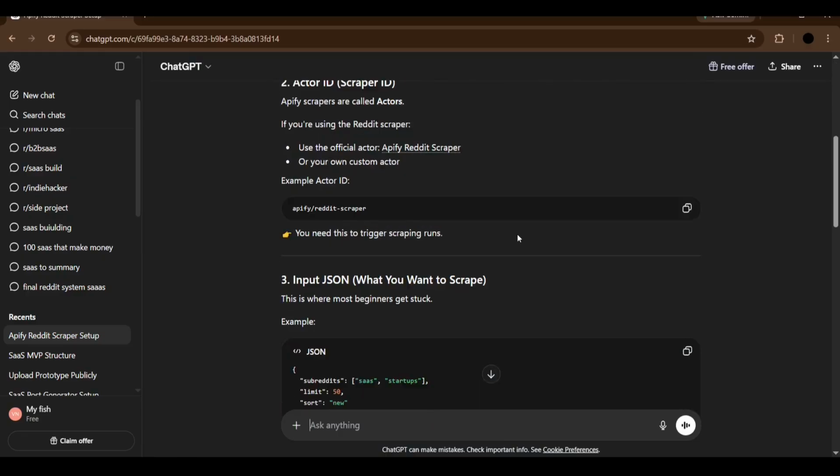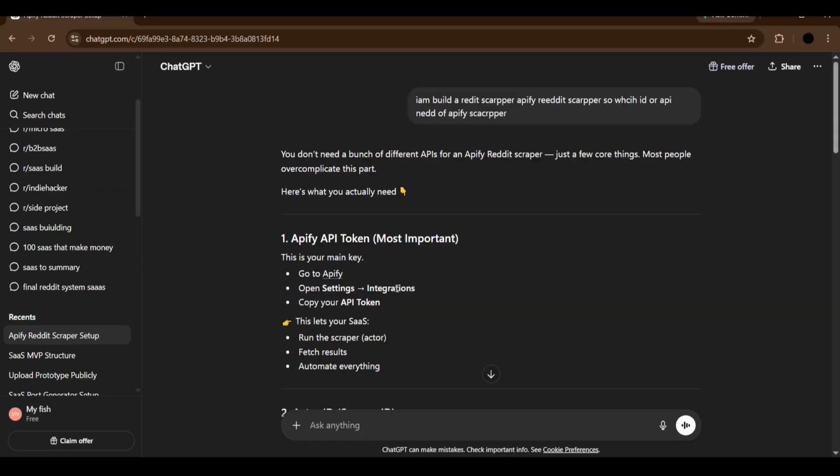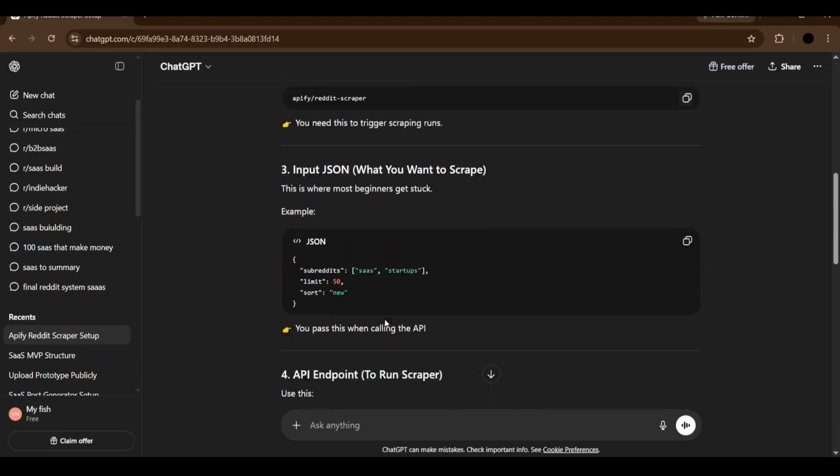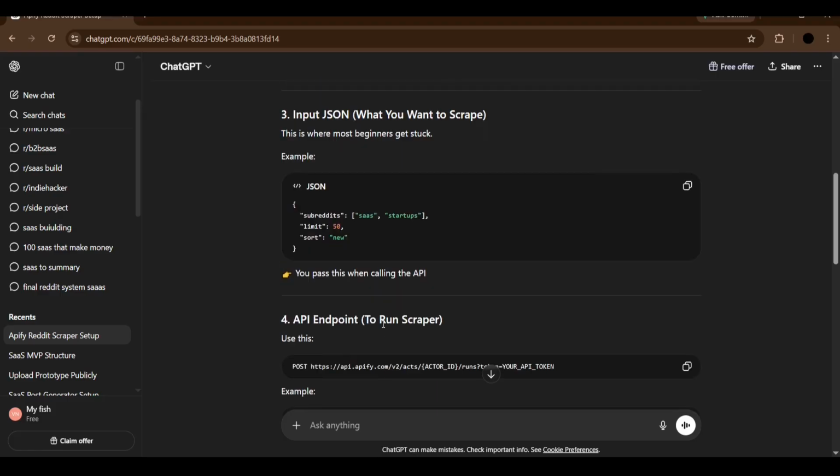After that, you can see this is ChatGPT, and we're finding the errors and what was wrong. We're analyzing why the scraper was not working in the SaaS.